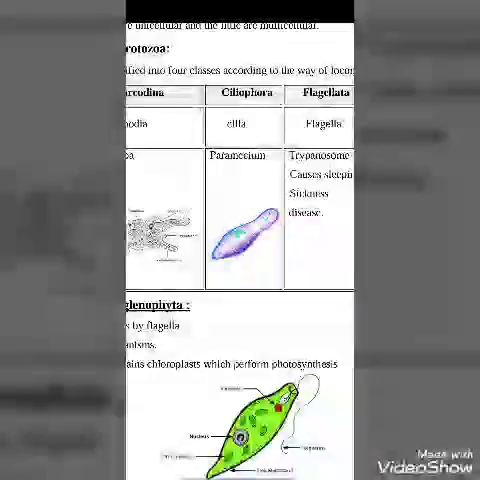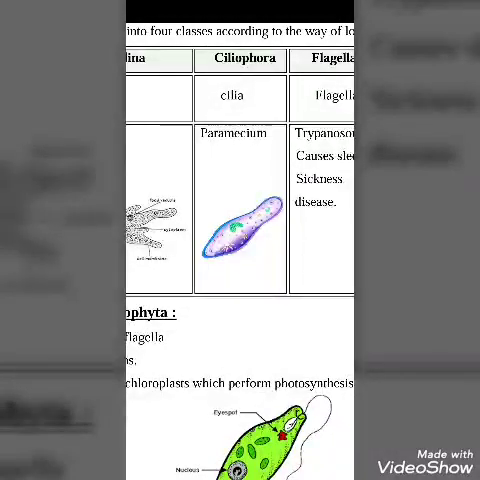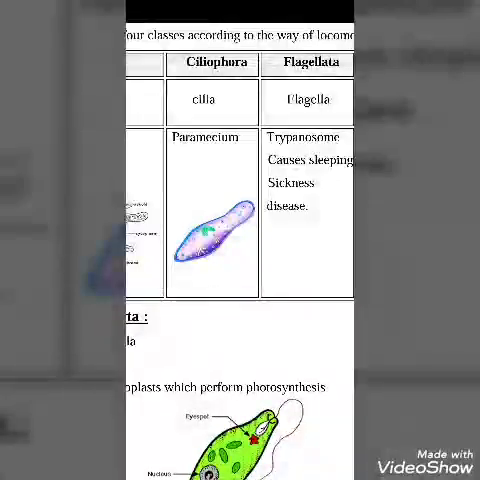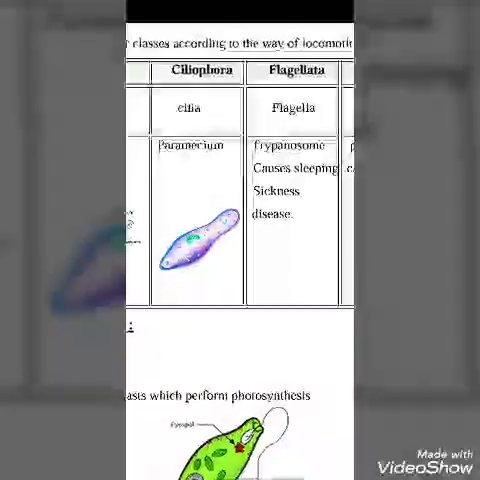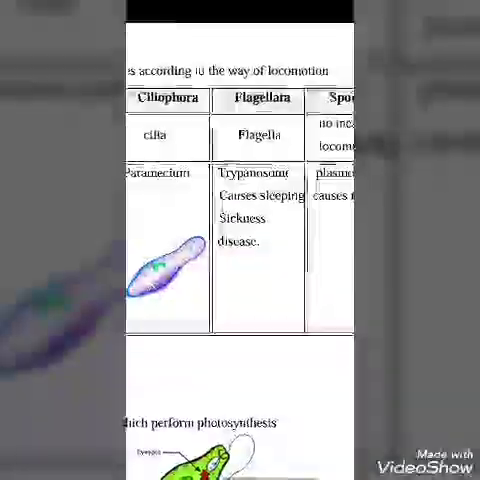Second class, Ciliophora. The movement here is by cilia. The example here, Paramecium. The cilia surround the body, surround the cell membrane, and help in movement. Cilia are like small hairs. By vibration or movement, the cilia push the living organism forward or backward. The example here, Paramecium, of class Ciliophora.